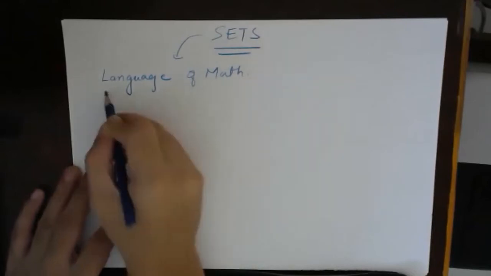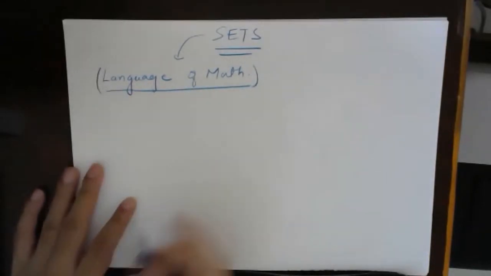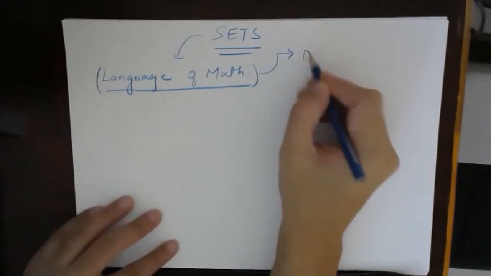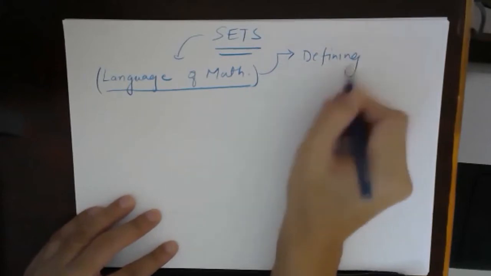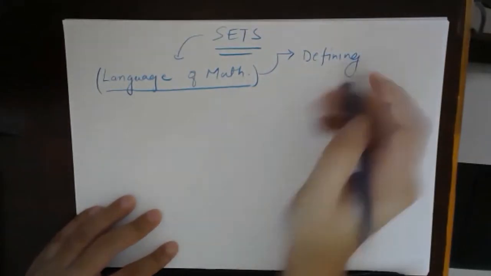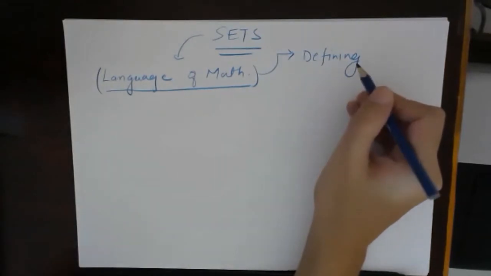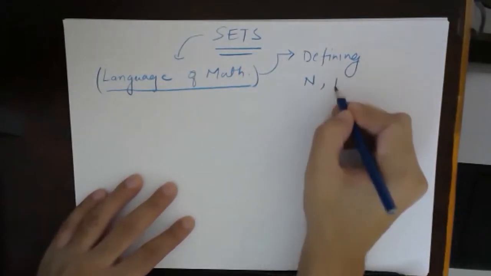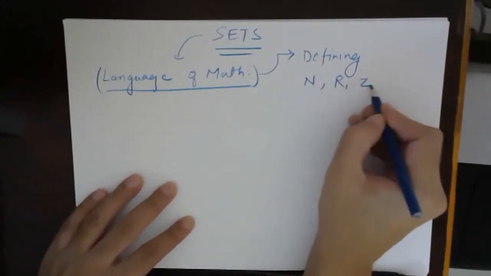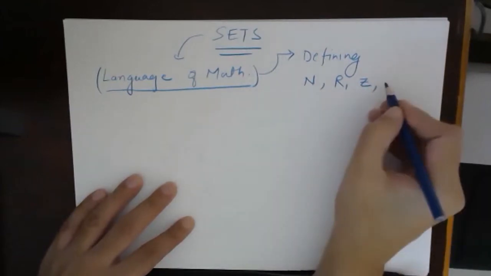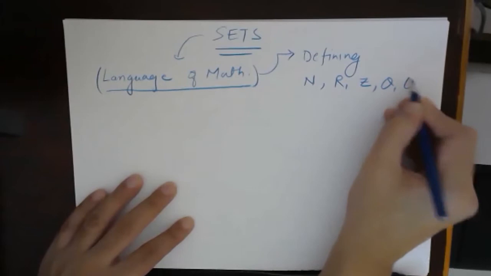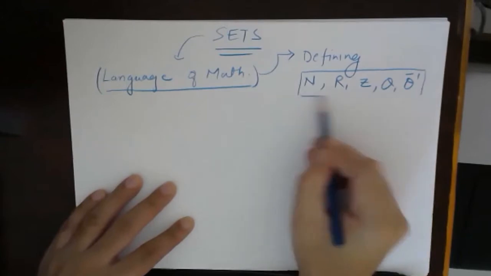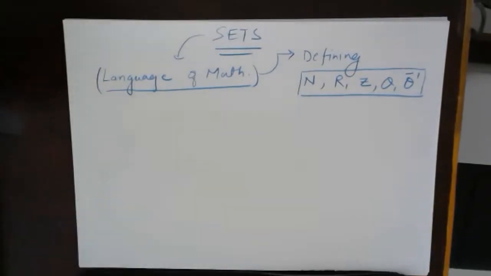Fine. And this language of maths, we have already seen a glimpse of in your class 9th and 10th, where we started describing or defining different kinds of sets. For example, defining or naming different kinds of sets in maths. For a number system, for example, defining N as natural numbers, defining R as real numbers, defining Z as integers, defining Q as rationals, Q dash or Q bar as irrationals. Okay, so we have already seen what a set means, or whole numbers, as an example.